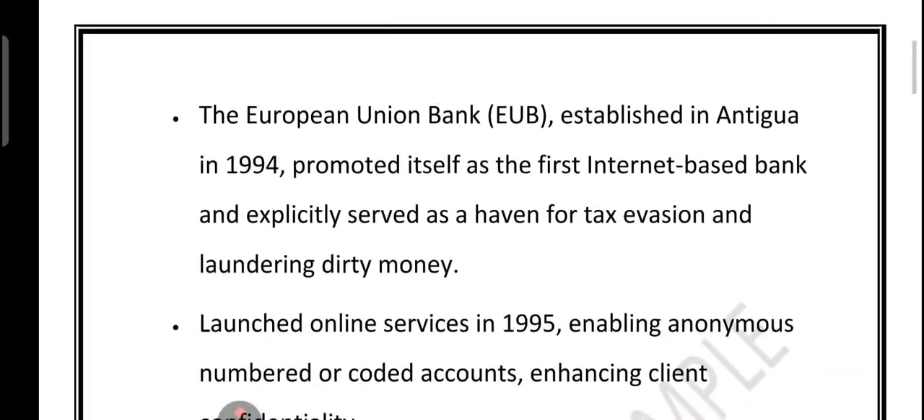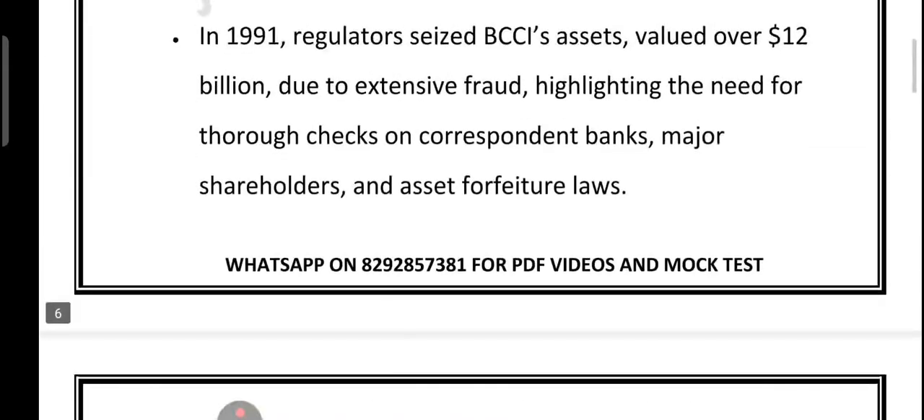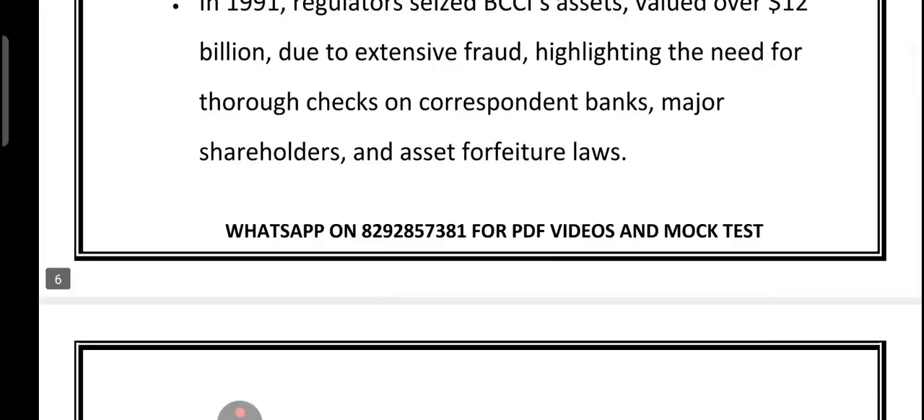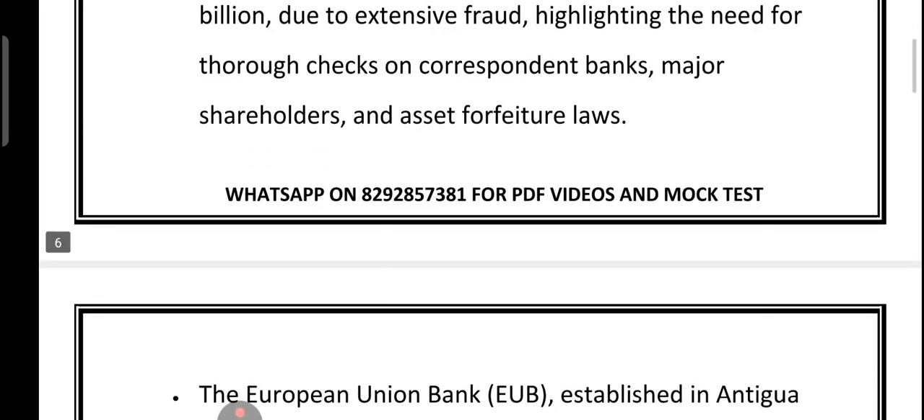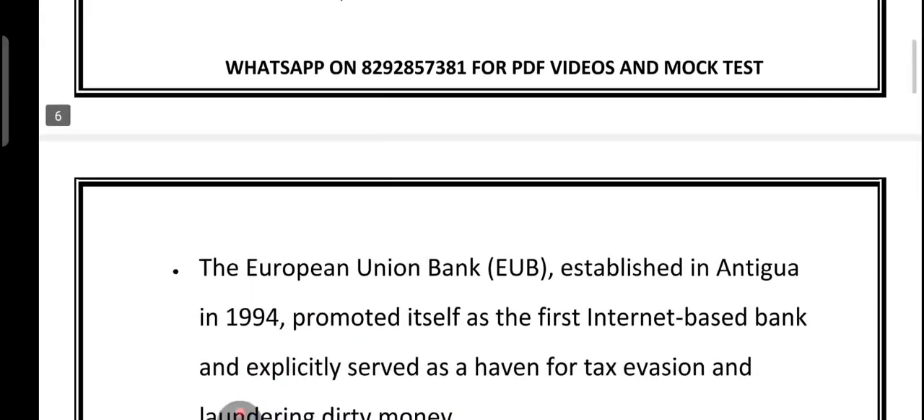Now friends, let's move to the next slide. So basically in 1991, the authority finally stepped in and seized the Bank of Credit and Commerce International assets worth over $12 billion after uncovering massive fraud. This case showed why banks must run a strict check on their correspondent banks and investigate major shareholders. Banks should have a strong asset forfeiture law to recover criminal proceeds.